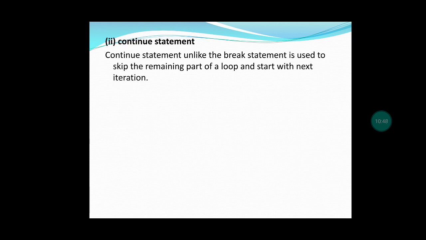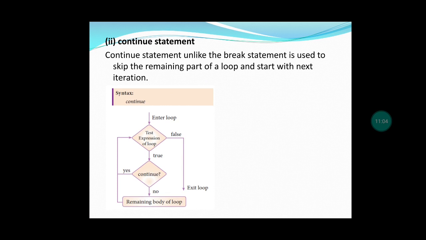Next, continue statement. Break statement is used to skip the remaining part of the loop, but continue statement starts with the next iteration. It goes to the next iteration. Syntax is continue, and the execution of the continue statement is by seeing the test expression. If it is true, it goes for the continue. If it is continue, yes, again it goes for the next iteration, that is for looping. It is continuing the loop till it becomes false. So that is the continue statement.